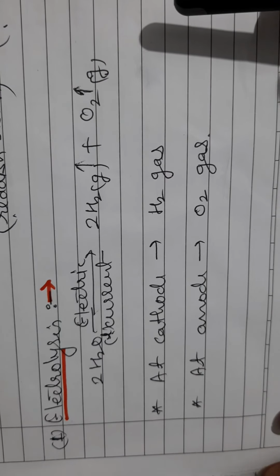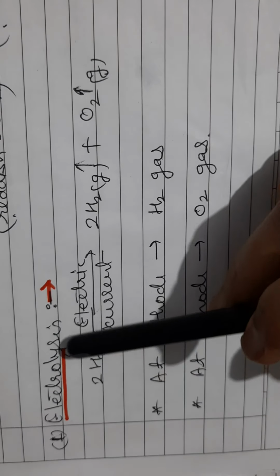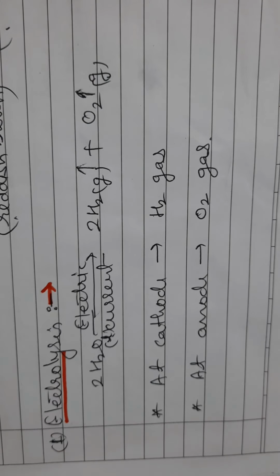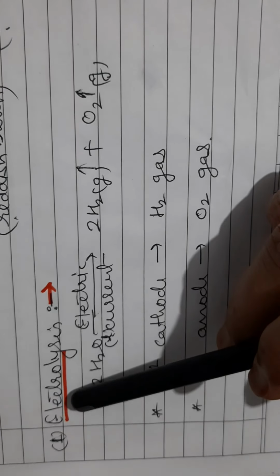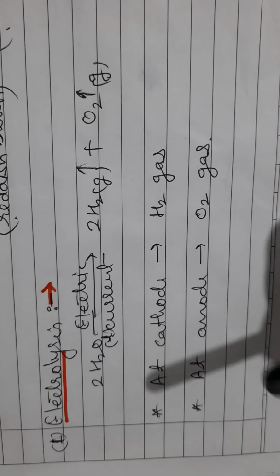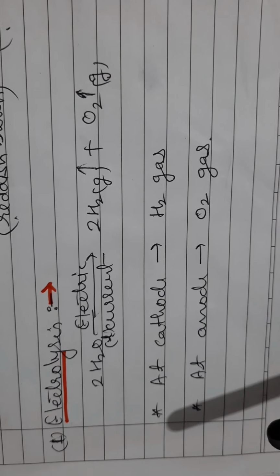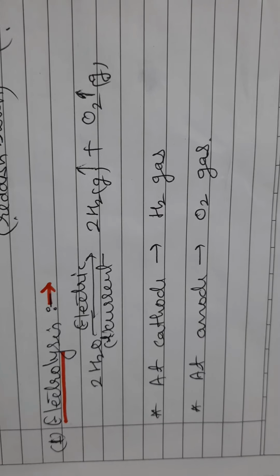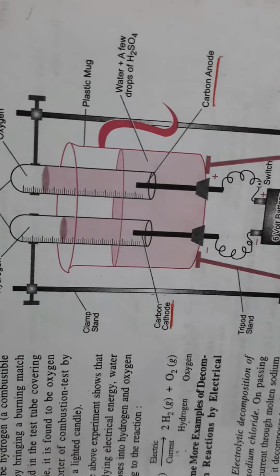Second type of decomposition reaction is electrolysis. Those decomposition reactions which are carried out by passing electric current through the compound are called electrolysis. Electro means electricity. Lysis means breaking. If breaking of the compound takes place by electric current, it is called electrolysis. Electrolysis can be understood by taking the example of electrolysis of water.